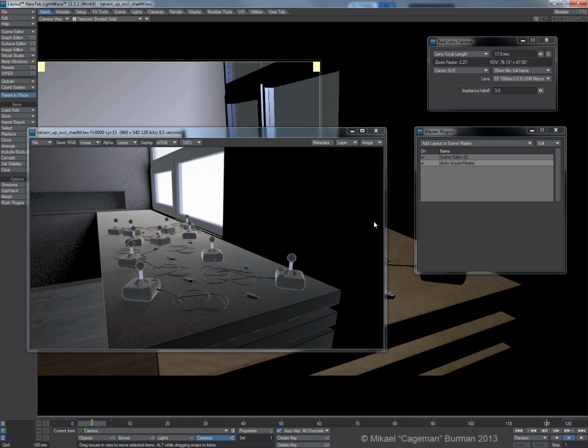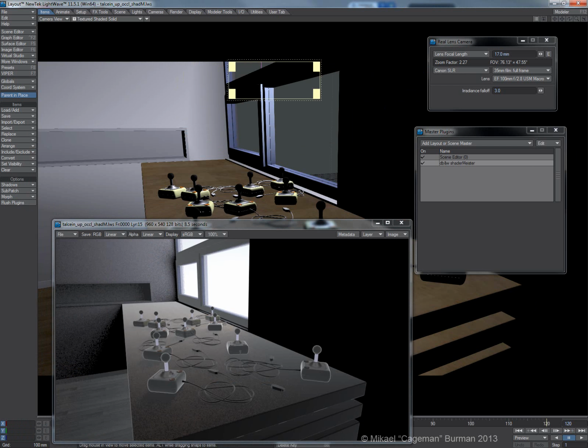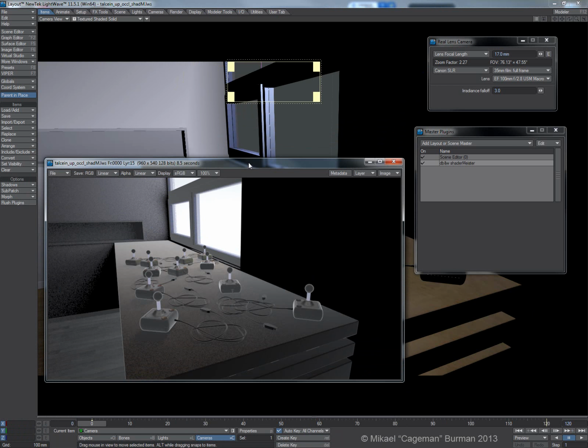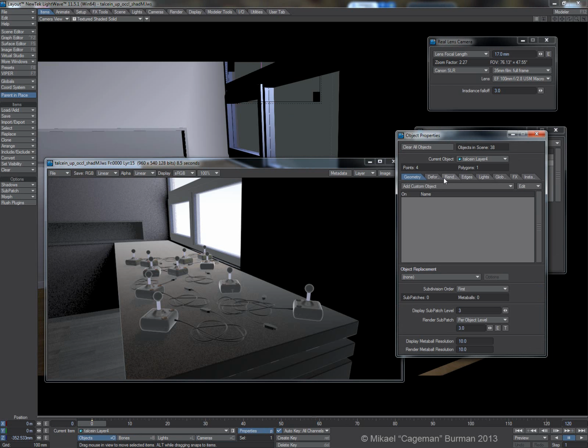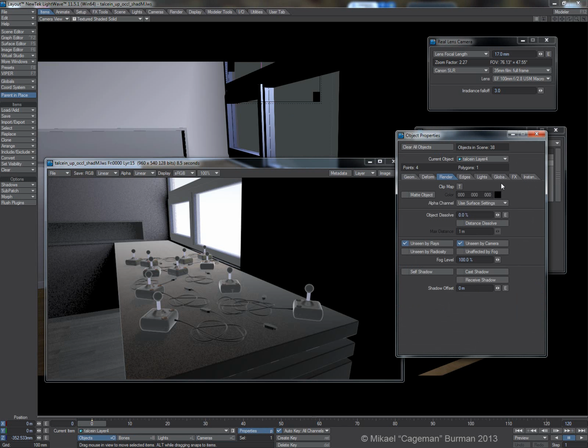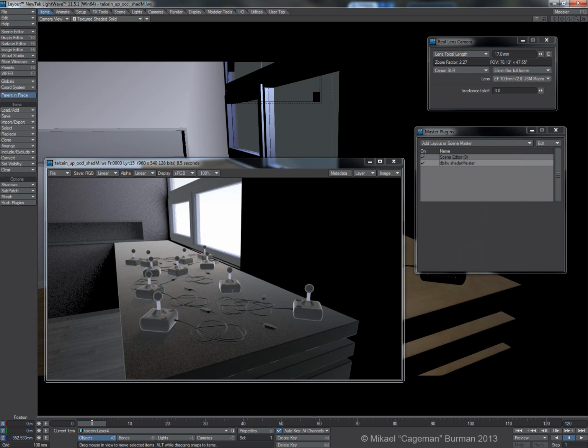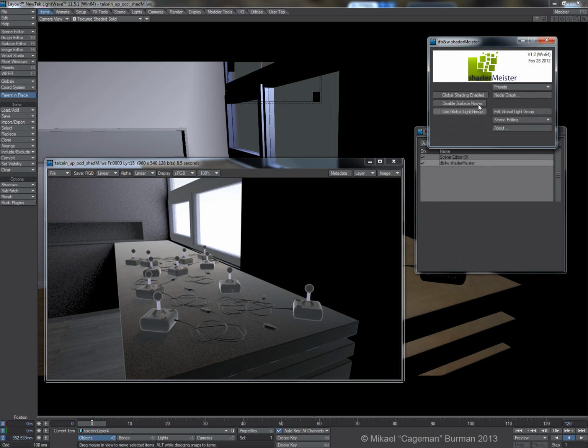So I've just set up a limited region here where you can see some of the window frame, like so, and the window, of course, the glass. So this object here, this window frame, also contains the glass. It's the same object, but they are different surfaces. If they had been separate objects, it would have been very easy to do this, because then I could just have brought up the actual properties for the object and made it a matte white object here. But I can't do that, because it's a surface. But ShaderMeister will save us.